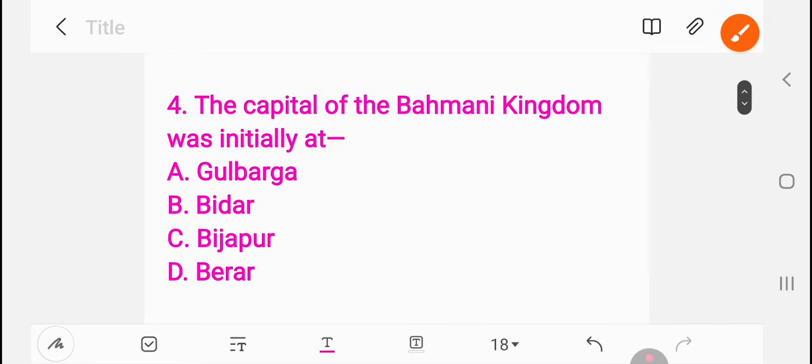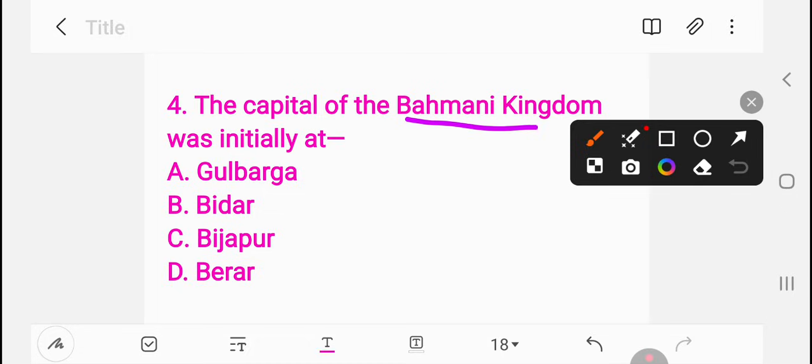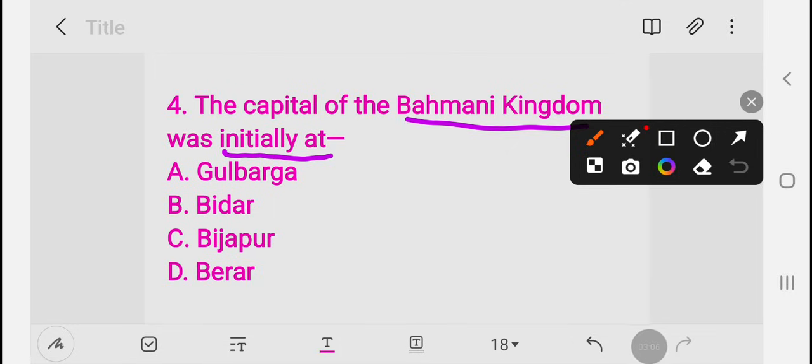Next, the capital of the Bahmani kingdom was initially at: Gulbarga, Bidar, Bijapur, Berar. Bahmani kingdom. So try to guess that answer. Initially means first. They founded the capital at which place? Gulbarga, Bidar, Bijapur, Berar. So here, try to say the right answer. A. Gulbarga. Initially at Gulbarga.